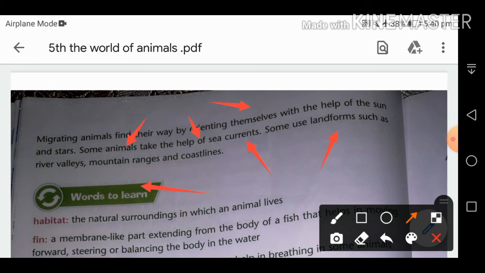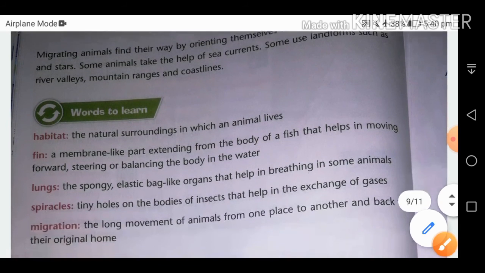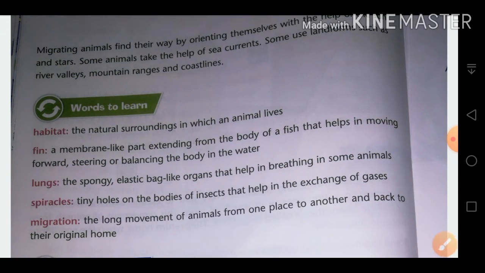Now some important words related to the chapter. First is habitat. What is habitat? The natural surrounding in which animals live is called its habitat. Then fin. A fin is a type of limb which grows on the body of a fish and helps in moving forward, steering, changing direction or balancing the body in the water.